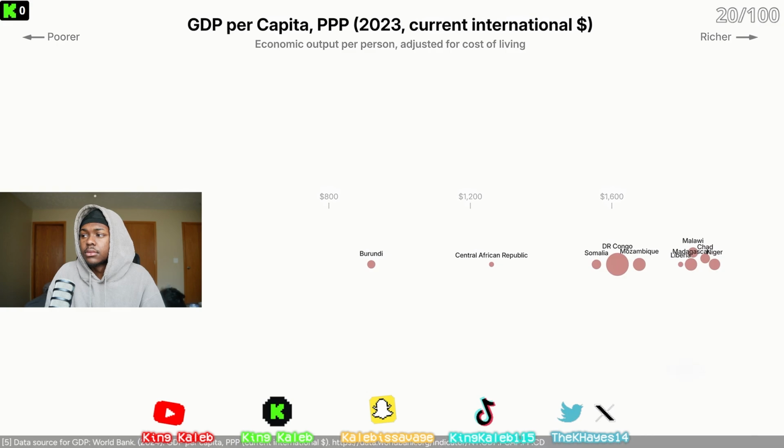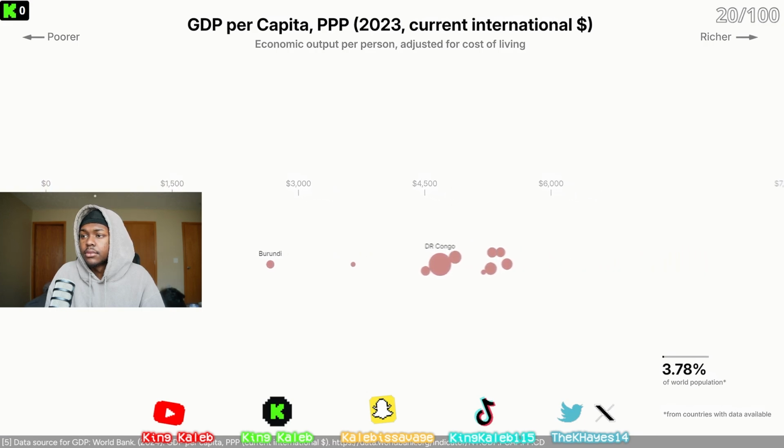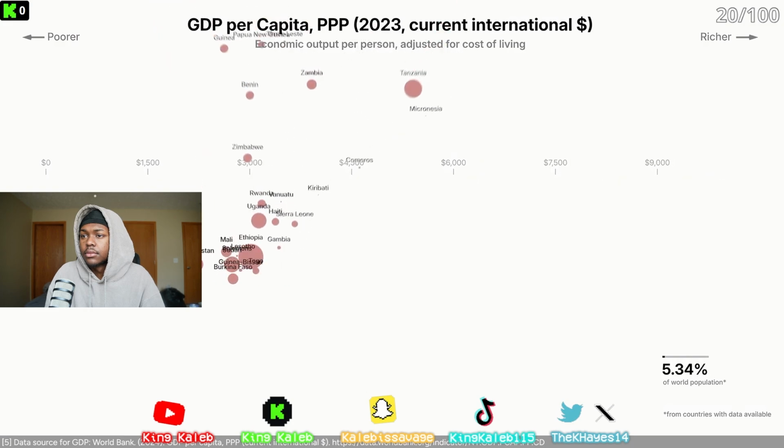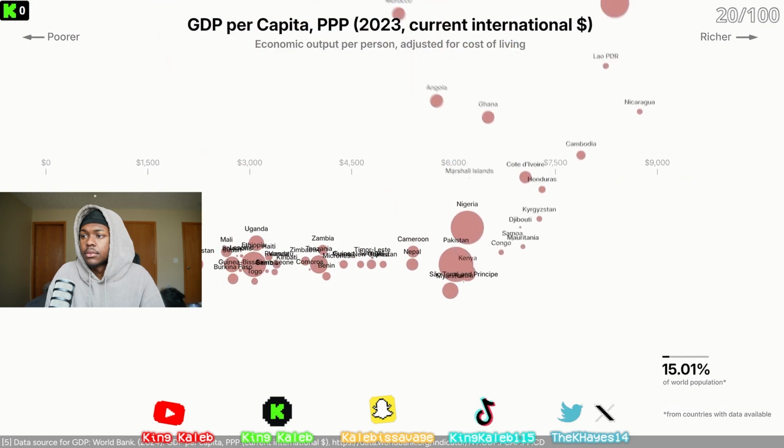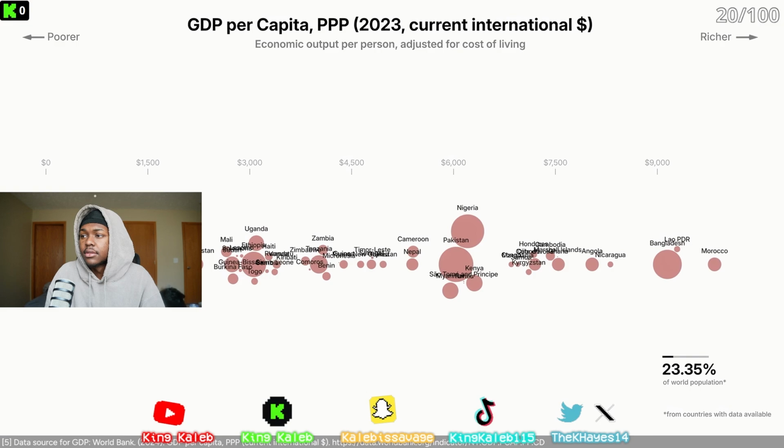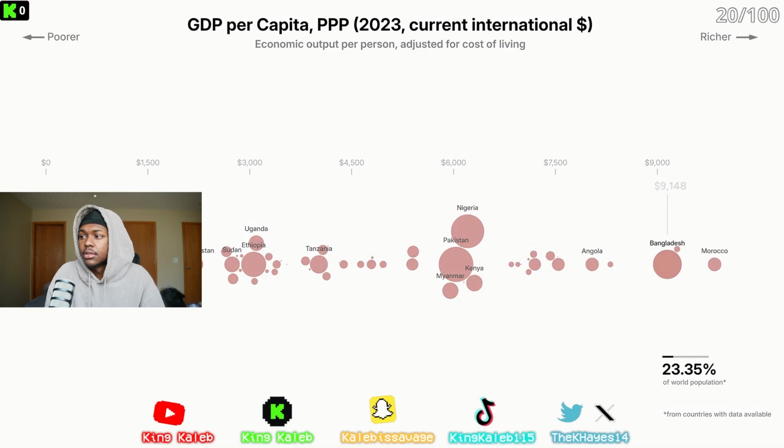But so far, our chart only includes about 3.6% of the world population. I'm going to keep adding more countries until we get to about a quarter of the population. We get mostly African countries like Ethiopia and Nigeria, and Asian countries like Pakistan and Bangladesh. I'm going to pick Bangladesh.